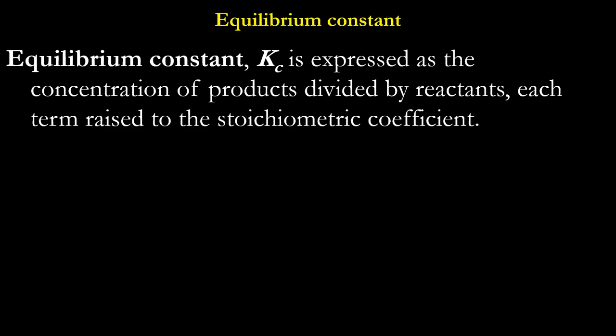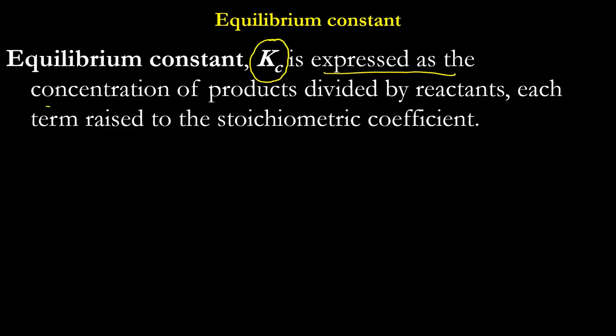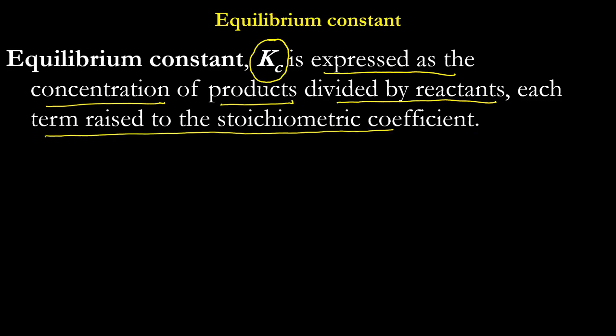Now, a very important concept: the equilibrium constant. Equilibrium constant is represented by Kc and is expressed as the concentration of products divided by reactants, each term raised to the stoichiometric coefficient. I'll repeat it and then I'll explain.